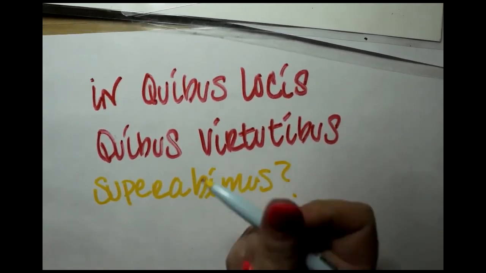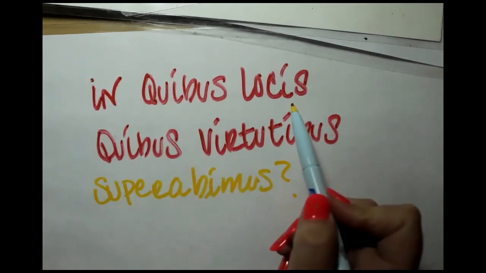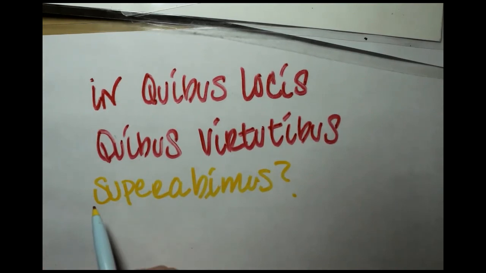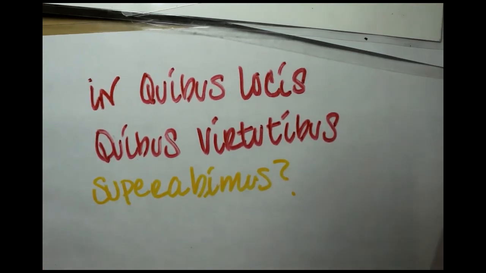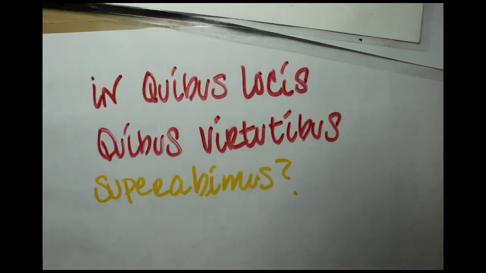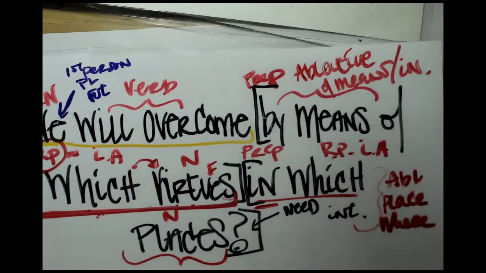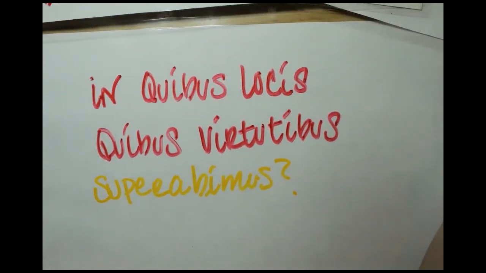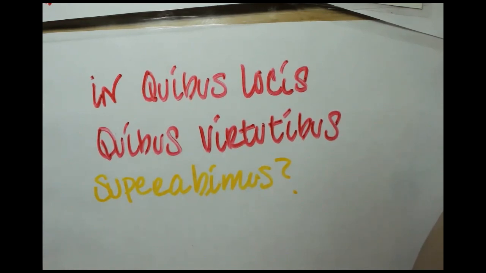So this becomes, in which places, by means of which virtues, will we overcome? If you look back at the original sentence, we will be overcome by means of which virtues in which places. Same thing, just a little bit of a different ordering because Latin is not coded English and English is not coded Latin. All right, so that's it for that sentence. Check back again and we'll do another sentence. It'll be super fun.